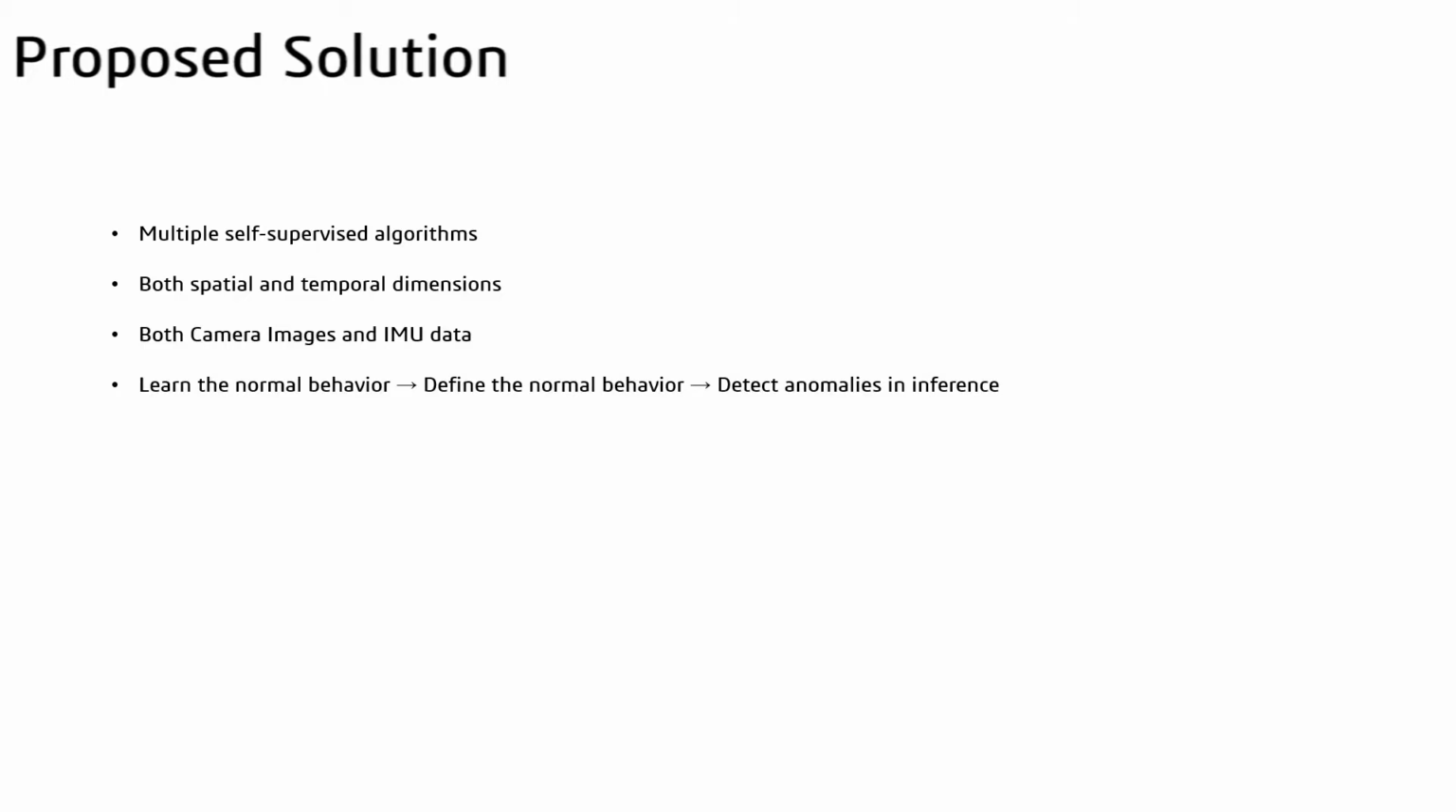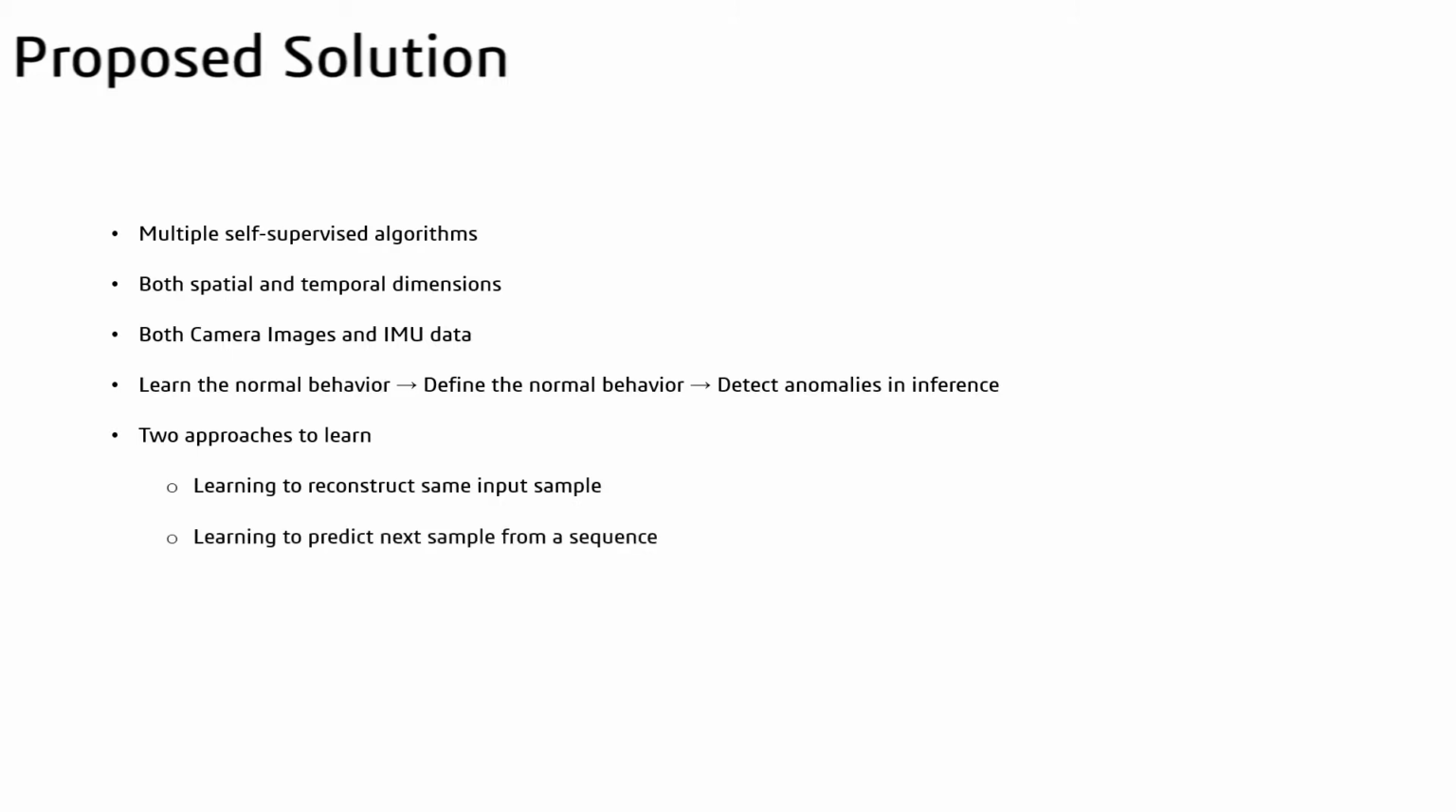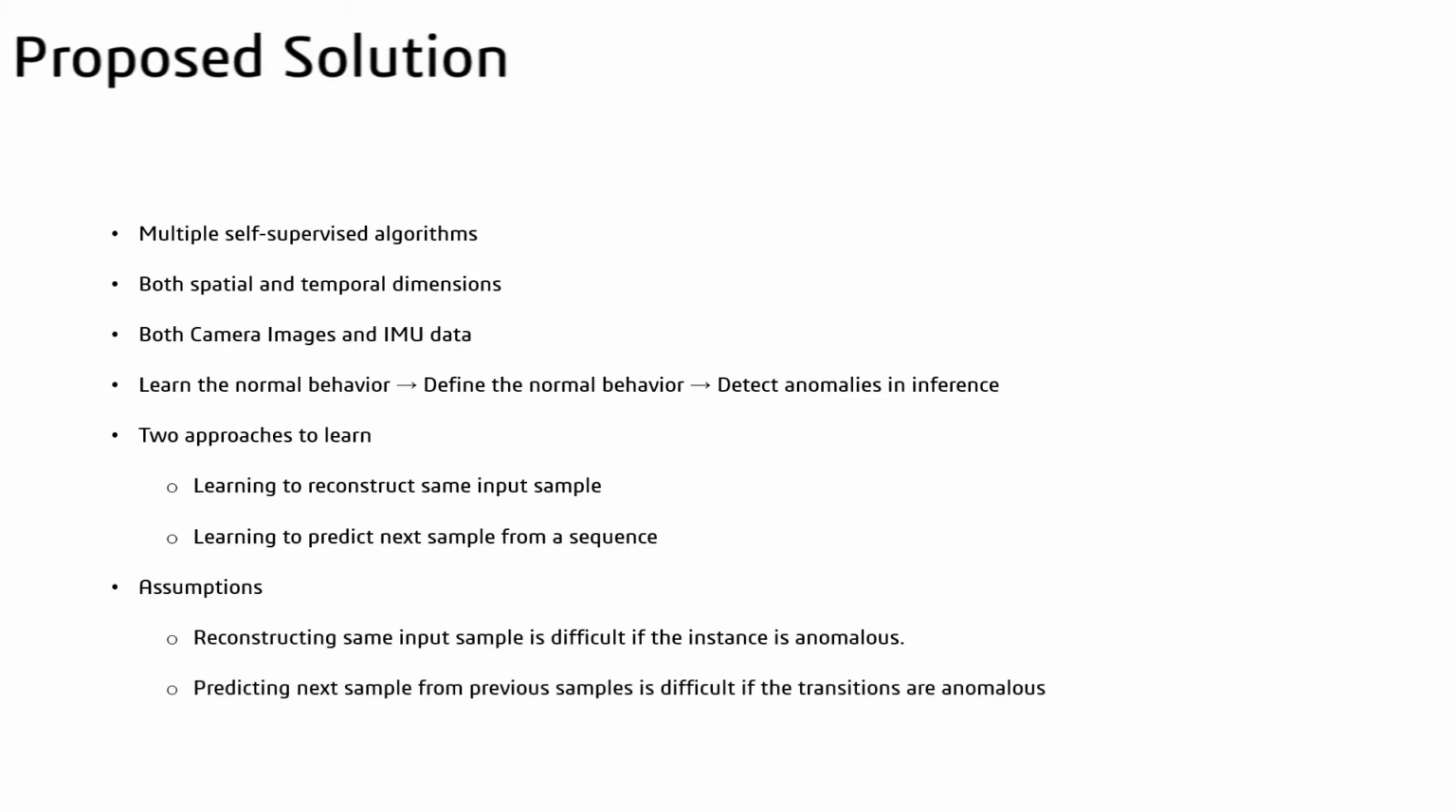We specifically follow two approaches to learn from the normal behavior. The first is to learn to reconstruct the given input sample, and the second is to learn to predict the next sample given a sequence of samples. High reconstruction error points to an instant anomaly, while high errors in a sequence point to anomalies in transition.